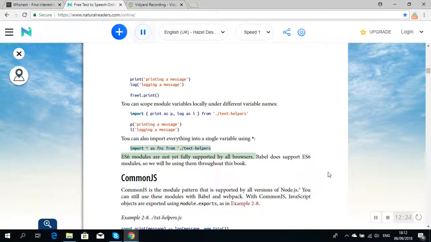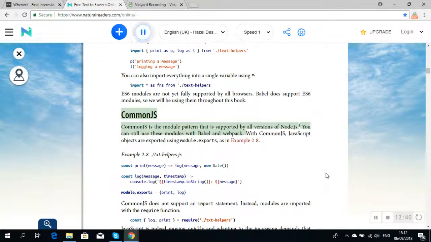"./text-helpers". ES6 modules are not yet fully supported by all browsers. Babel does support ES6 modules, so we will be using them throughout this book. CommonJS is the module pattern that is supported by all versions of Node.js. You can still use these modules with Babel and Webpack.